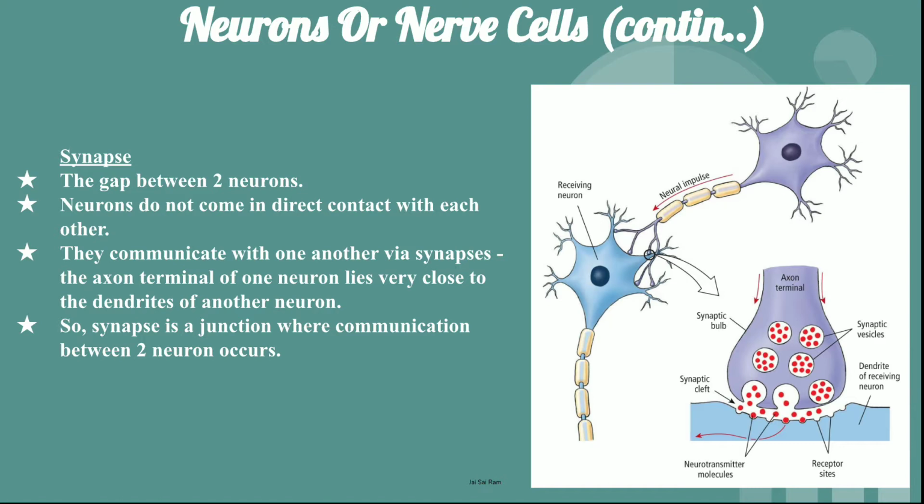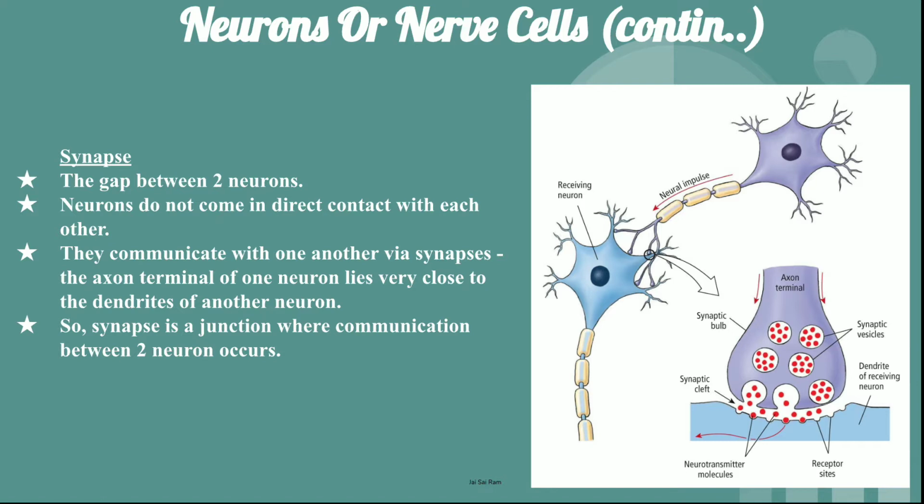So see, when we are talking about neurons, I told you a neuron is nothing but a nerve cell. These nerve cells are not joined properly. One is just above the other, attached like a chain. And there's a gap between two neurons. That gap is known as synapse. The neurons do not come in direct contact with each other, and they communicate with one another via this synapse.